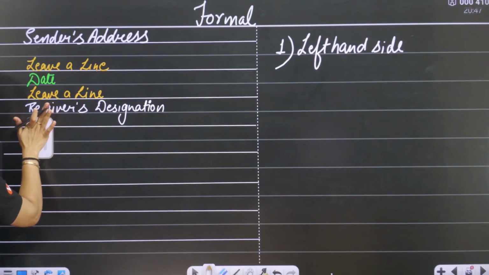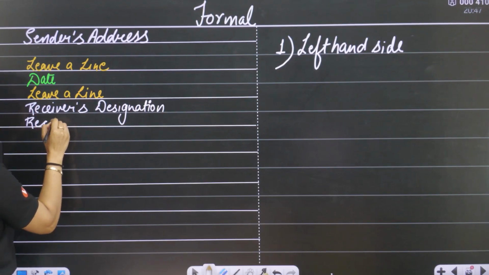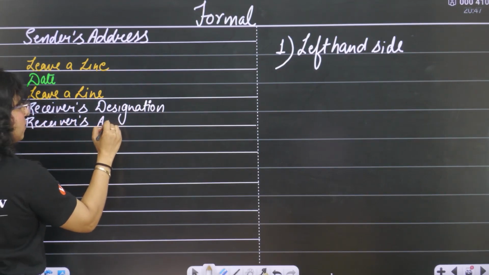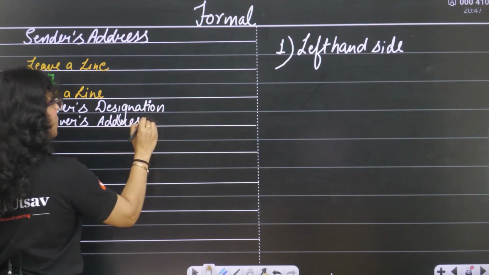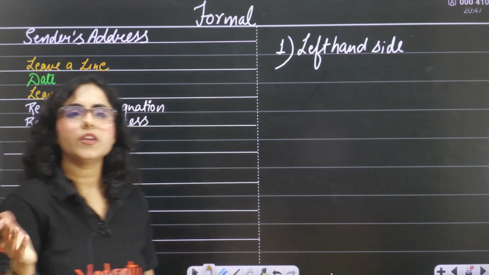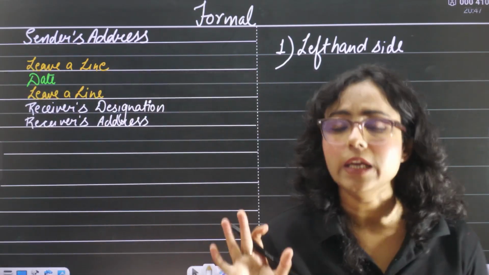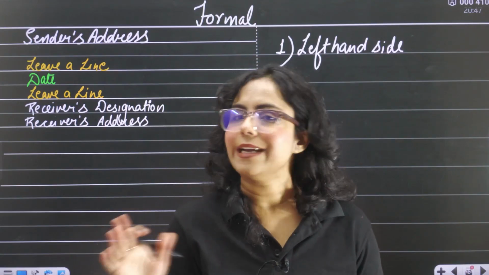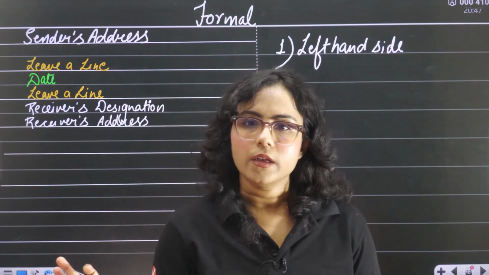After that, you will not leave a line. You will write the receiver's address. What will be the receiver's address? If it is given in the question, then you have to write that only. If it is not given, for example, you are writing to your principal, then you can write the name of the school.